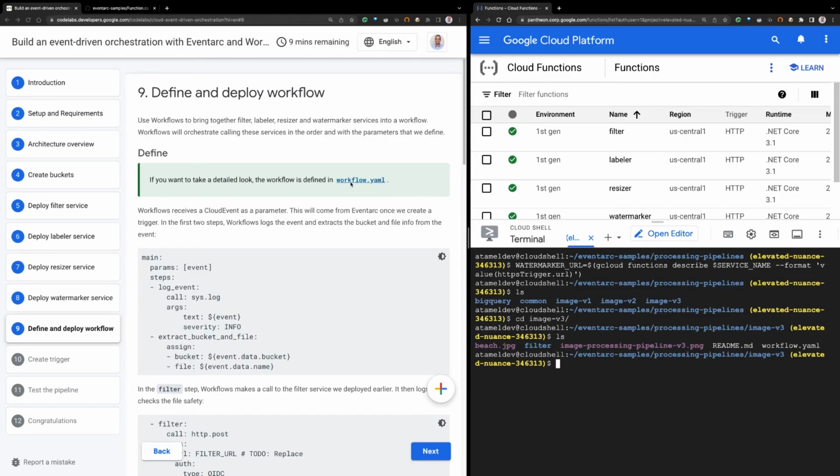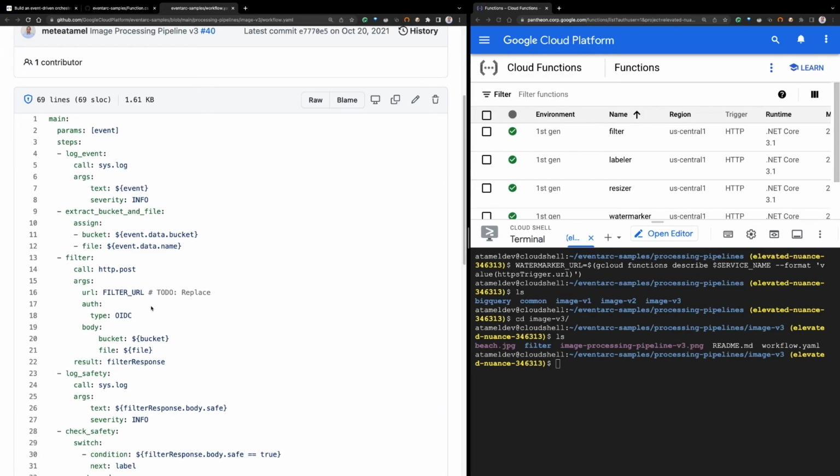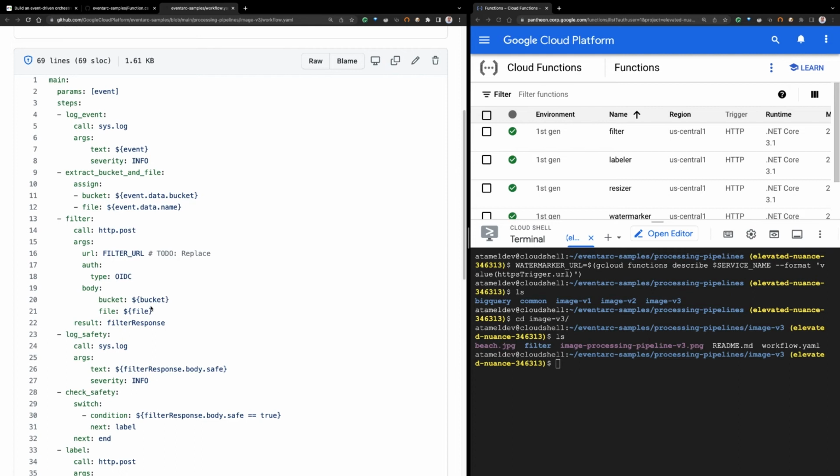So let's take a look at that in a little bit more detail, because that's the meat of the Codelab, how to bring these services together with Workflows. If you look at this workflow.yaml, you will see that in this workflow, we are defining how services should be called, right? But the first thing we need to decide is who's going to trigger this workflow? You can execute it yourself, but in our case, we're going to have events from Eventarc executing it, right? So that's why we have this first parameter event, indicating that this workflow is going to receive an event. It's actually a cloud event from Eventarc, right? And then after that, we define steps. What should happen in this orchestration?